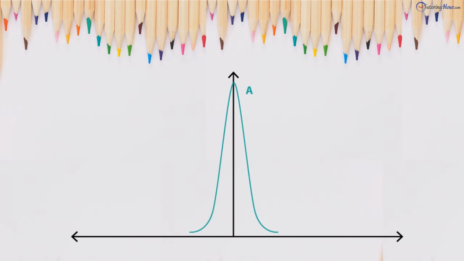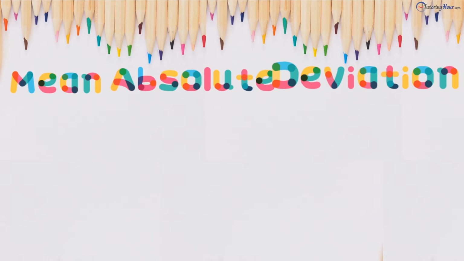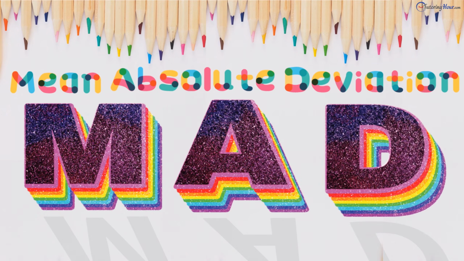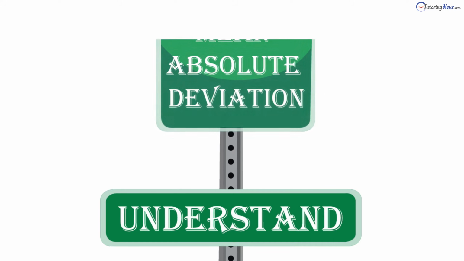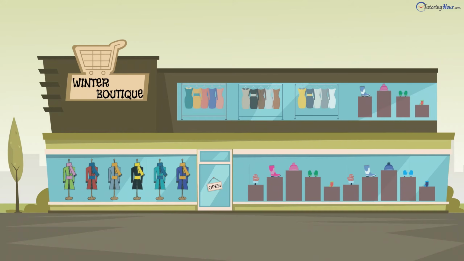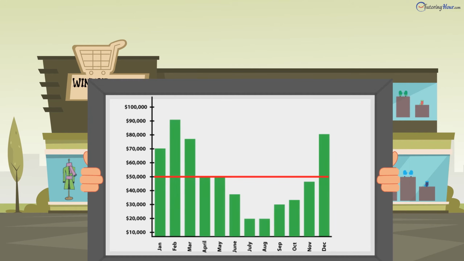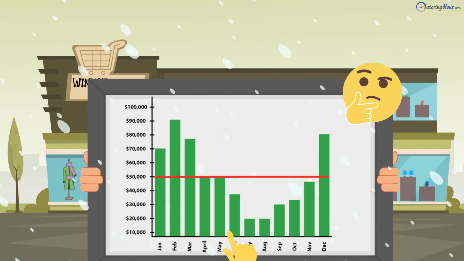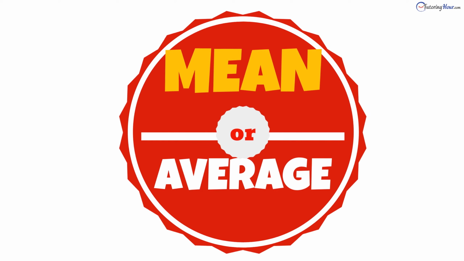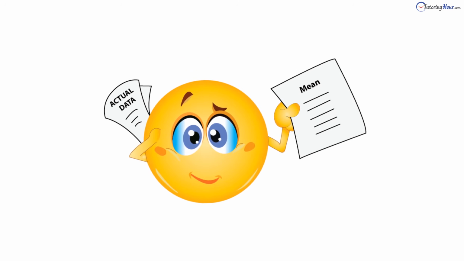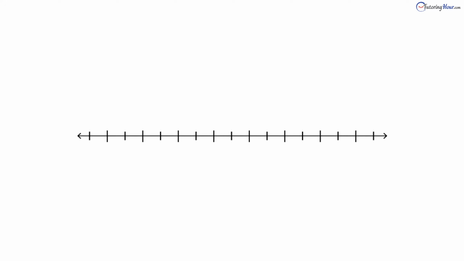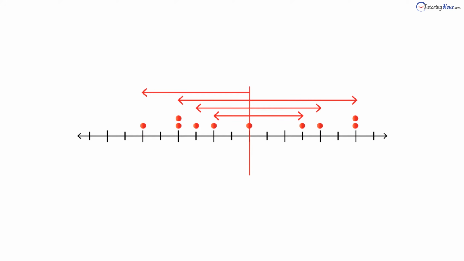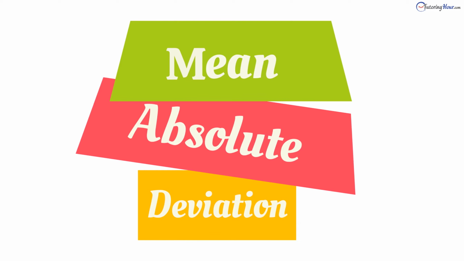In this video, we'll focus on a measure of spread or dispersion in statistics, the mean absolute deviation, or MAD. Let's understand the importance of mean absolute deviation with this scenario. A winter clothing store records an average monthly sale of $50,000. The sale is high during the winters, but there's nothing much happening during the other months. The mean or average in this case will be a misrepresentation of the actual data. We need to look for a value that will tell us more about the spread or variability of a dataset. This is when mean absolute deviation comes into the picture.